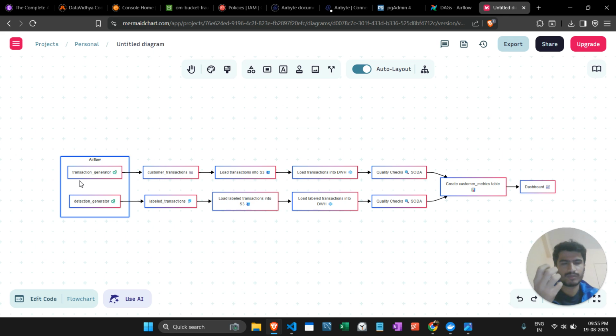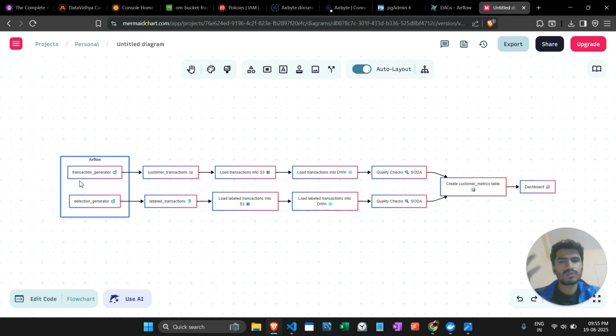To generate this data set, we give this task to the Airflow. It will automatically create the task and automatically create the dataset. We will store this dataset in different dataset forms. For the transaction dataset, we will store the data in PostgreSQL, and the fraud data we will store in MySQL. These are two servers we created on Docker.